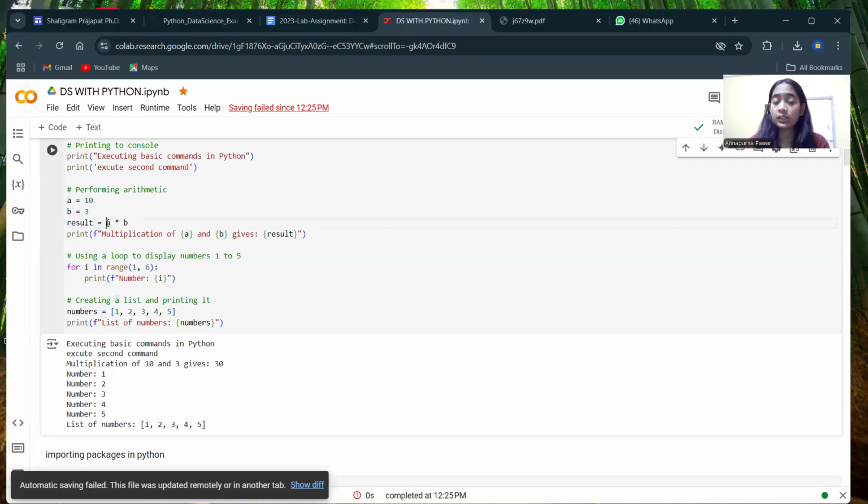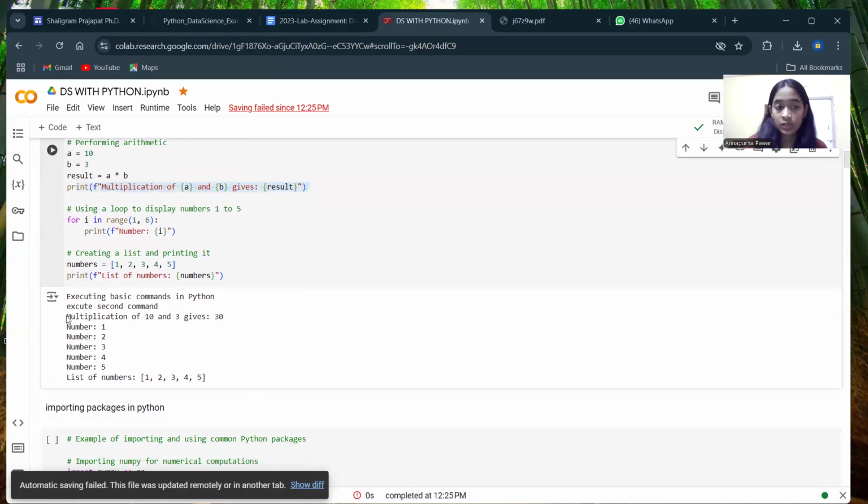Here we are performing an arithmetic operation: a is multiplied by b, and the product of both variables is stored in the result variable. This statement will print the result with the input a and b variables. Multiplication of 10 and 3 is 30.